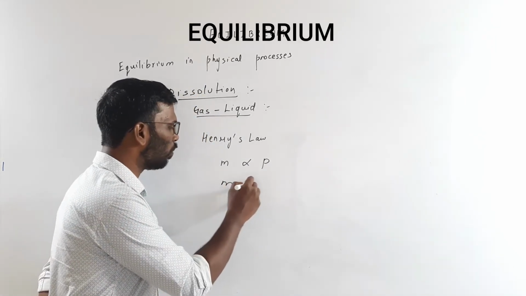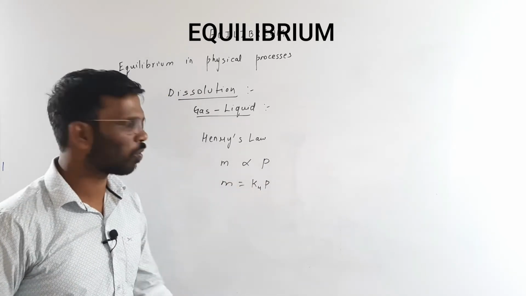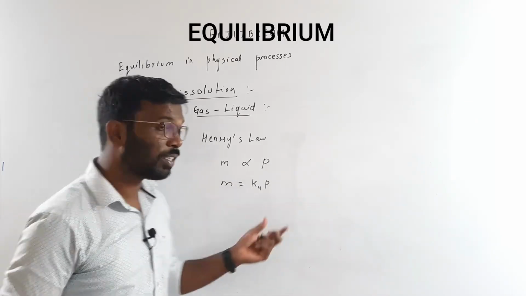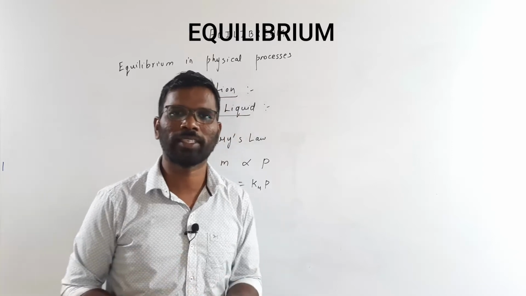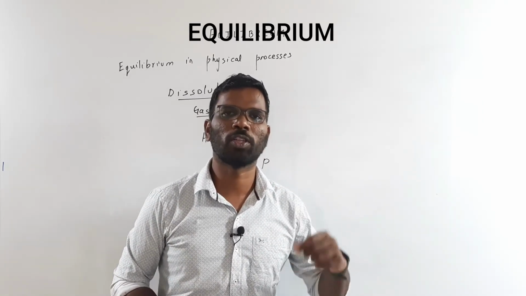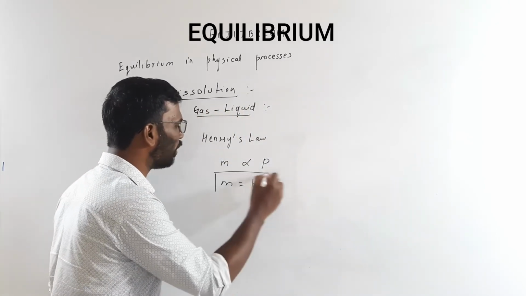So m is equal to KH P, where KH is Henry's constant, and this is the equation.